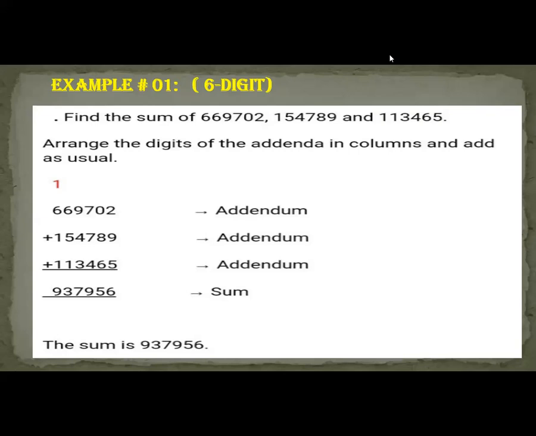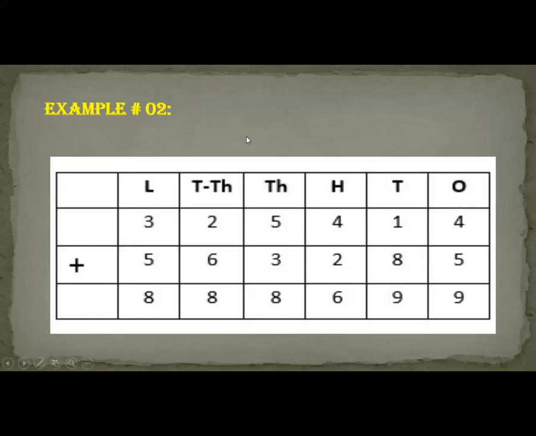Okay, this is example number 2. These are 6-digit numbers. In the previous chapter, we learned that in the Pakistani place value chart, a 6-digit number is read as lakhs, and in the international place value chart, a 6-digit number is read as... answer me in the chat box. Hurry up, students.